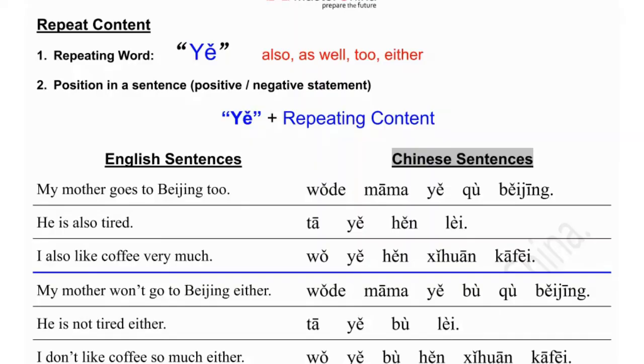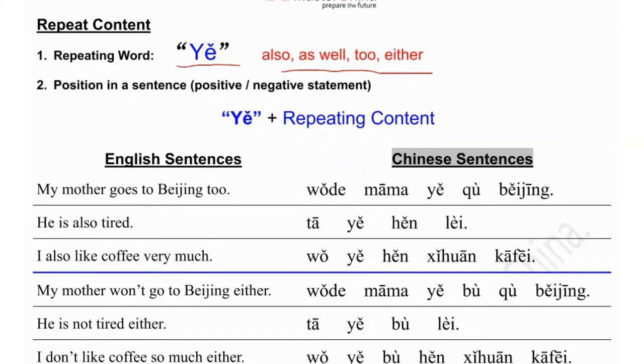The grammar rule is repeat the content. In our expression, it's very common that people need to repeat something. So the repeat word, we say 也. The meaning is also, as well, too, either, right? And I think in English, you should notice we use these in different positions in the sentence.